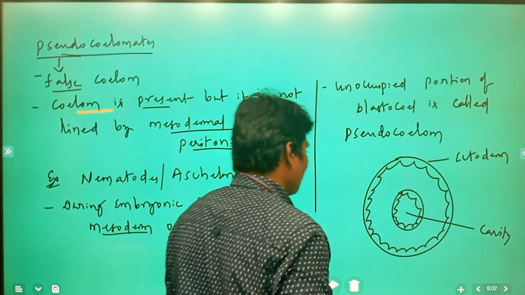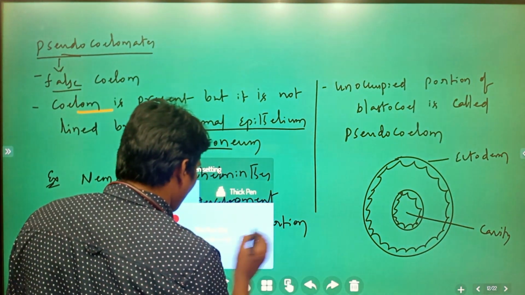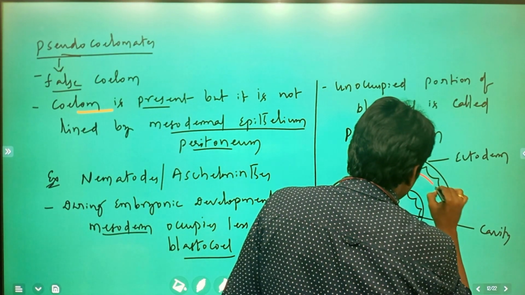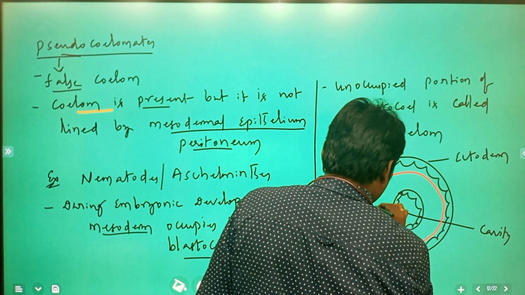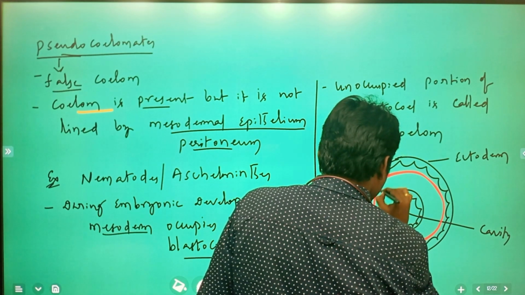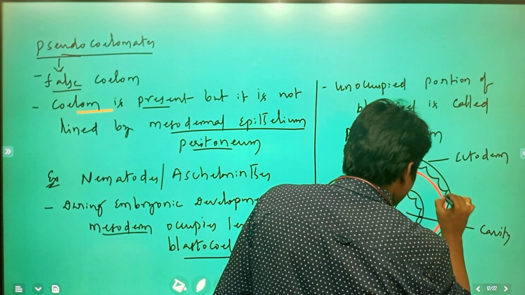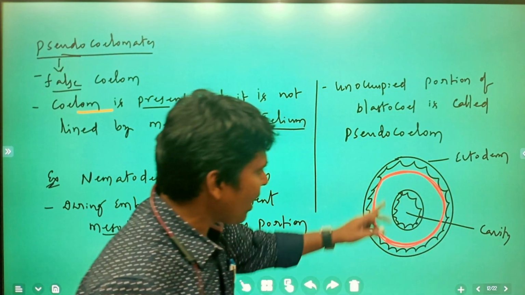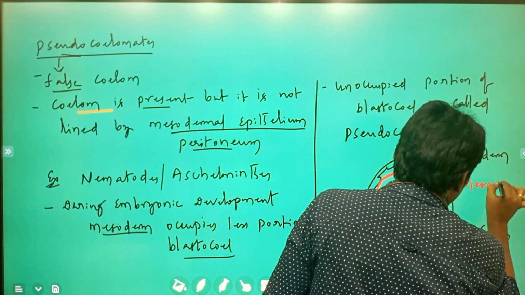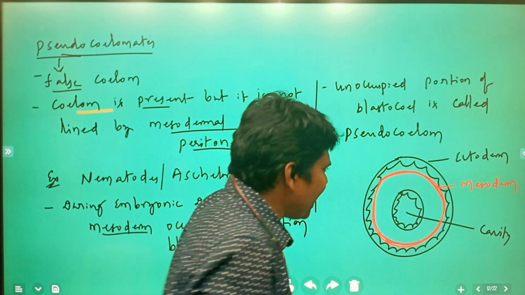During embryo formation, the mesoderm, which gives rise to mesenchyme, occupies a very little portion.